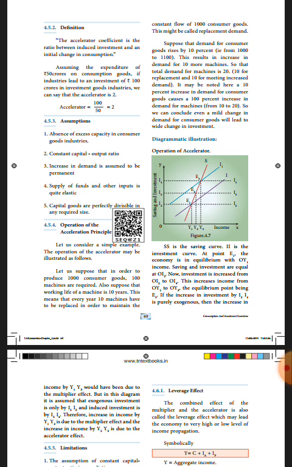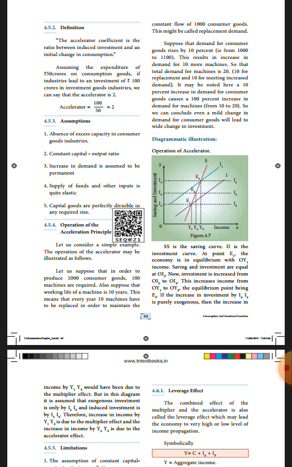The result is increase in demand for 10 more machines. So total demand for machines is 20: 10 for replacement and 10 for meeting increased demand.